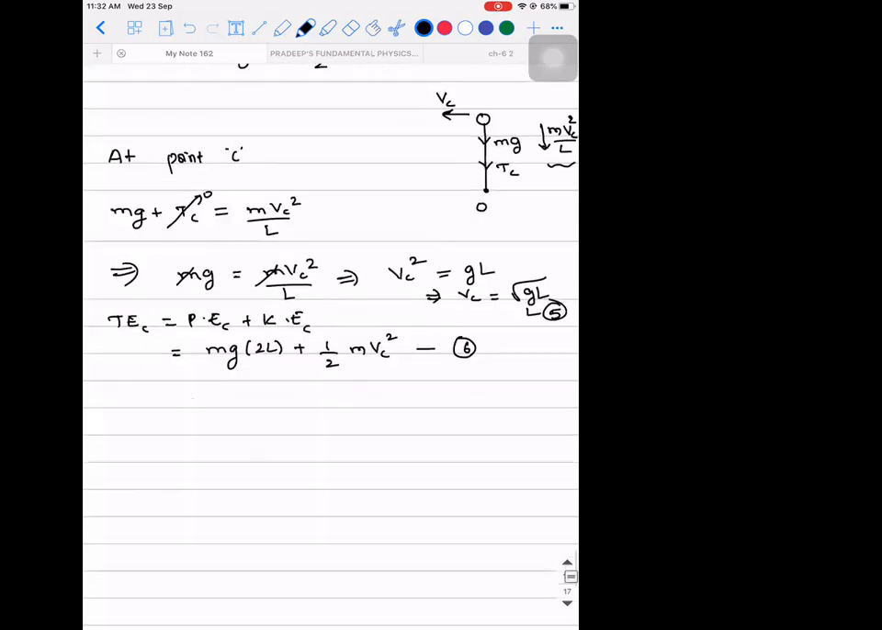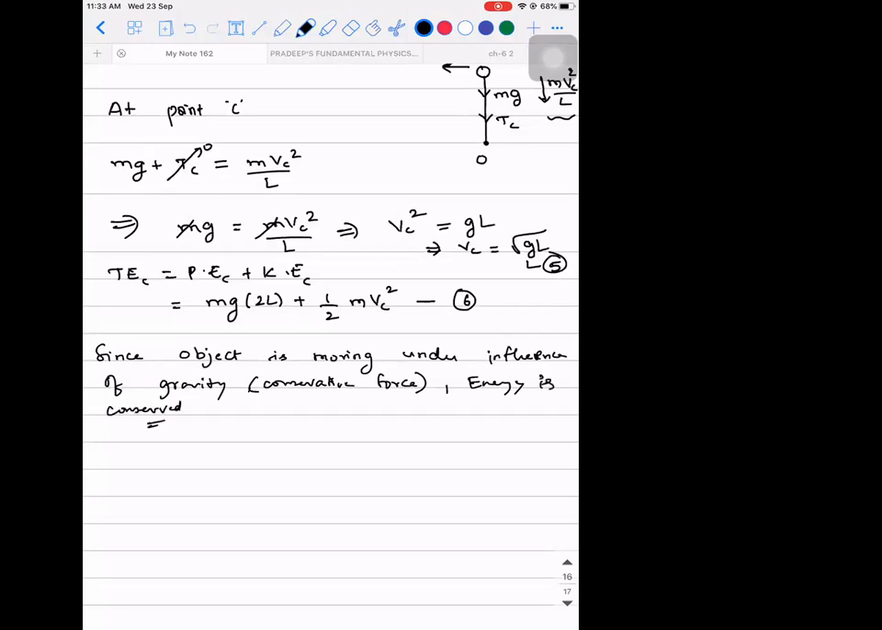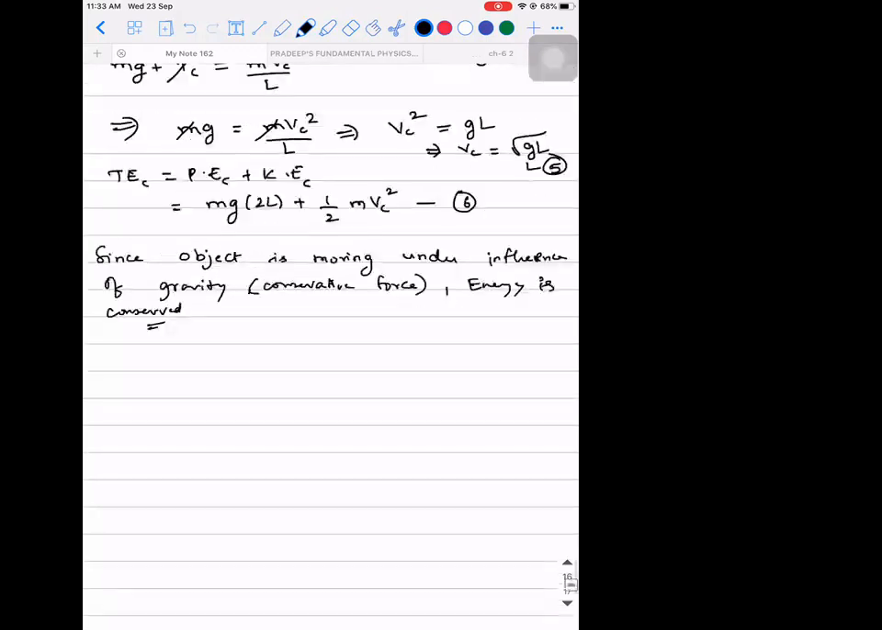So it's fine, right? So remember, since the object is moving under the influence of whom? Gravity, because it is vertical circular motion. In vertical motion, gravitational force is always the controlling factor. Gravity is a conservative force. What can we say? Energy is conserved. Got it? So when I say energy is conserved, then the total energy at A will be equal to the total energy at B, which will be equal to the total energy at C.